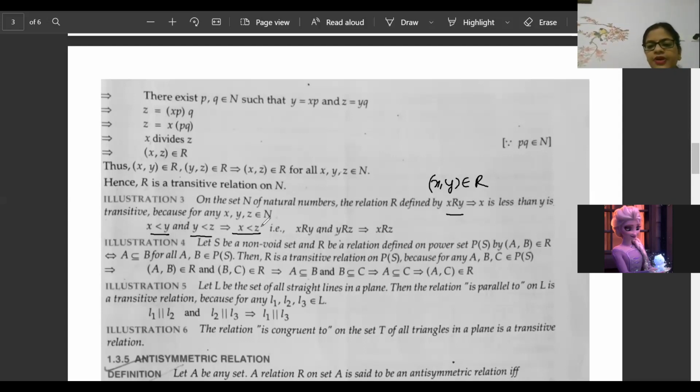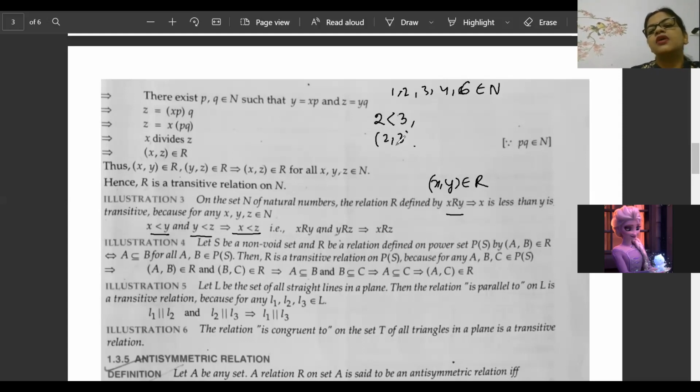Is it a very typical thing to understand? It is just like this. 1, 2, 3, 4, 5, 6 all belong to the set of natural numbers. I am saying 2 is less than 3. Then you will say, auntie, 2 is less than 3 means the relation is telling (x, y) is there, belonging to the relation such that x is less than y. It is the case of a relation where x, y belong to natural numbers.